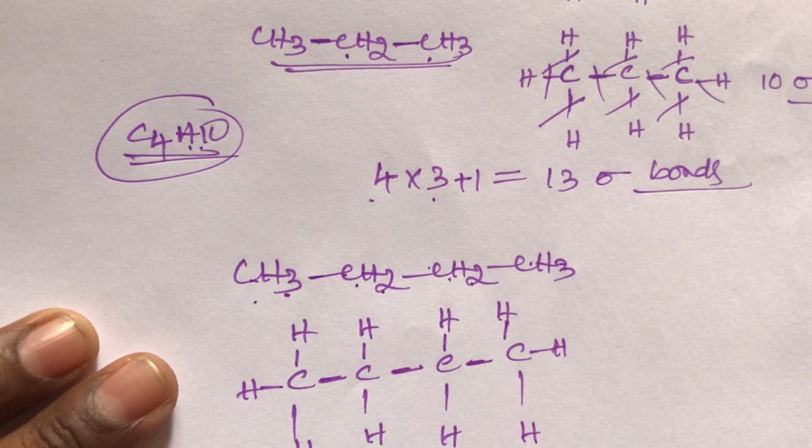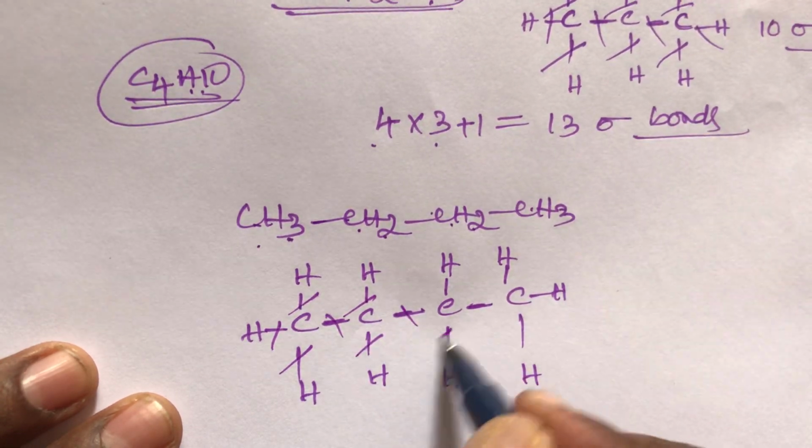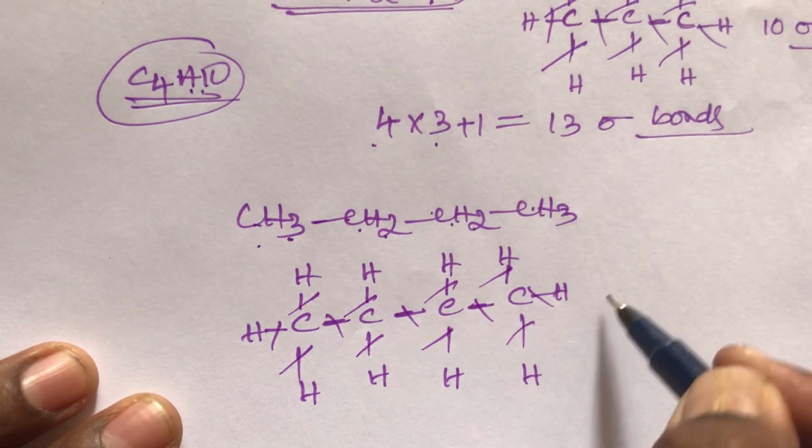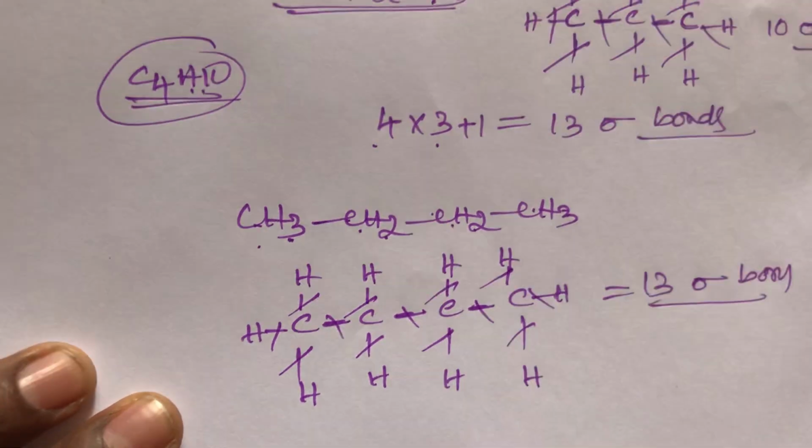Now calculate the total number of sigma bonds, student. That is 1, 2, 3, 4, 5, 6, 7, 8, 9, 10, 11, 12, 13. Total 13 sigma bonds. This is the simple trick, student.